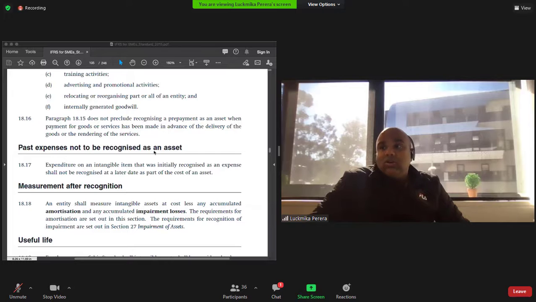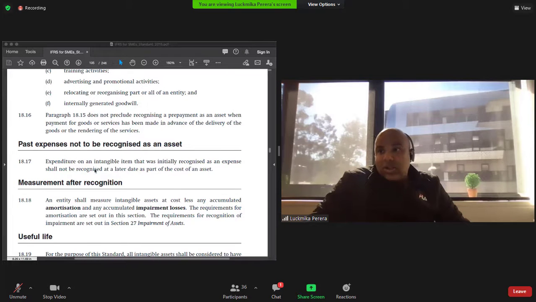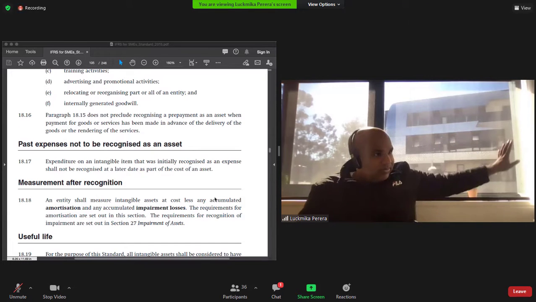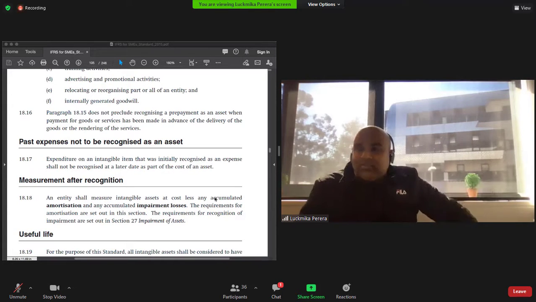Past expenses are not to be recognized as an asset. Expenditure on an intangible item that was initially recognized as an expense shall not be recognized at a later date as part of the cost of an asset. So if it's an expense in the given year, it's gone. Okay, you can't re-recognize it.